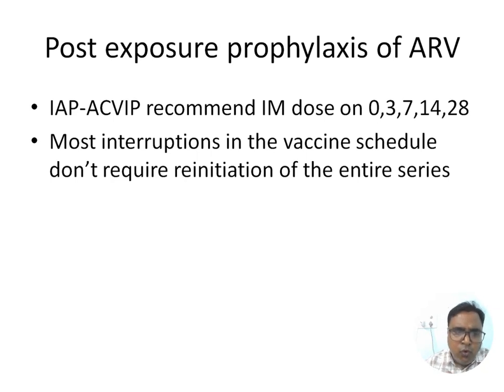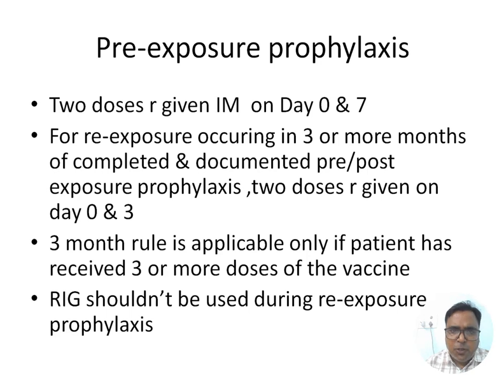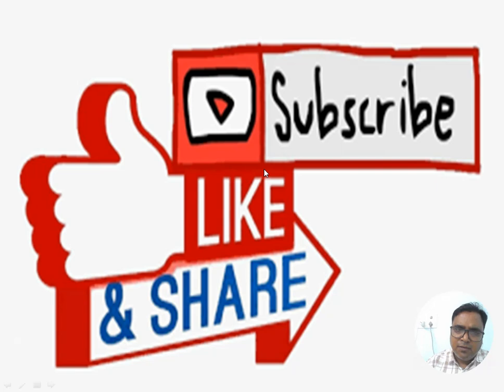Interruption in the vaccine schedule does not require reinitiation of the entire series. Re-exposure, repeat exposure less than 3 months, only wound care. More than 3 months, 2 IM doses on day 0 and day 3. And rabies immunoglobulin is not indicated in case of re-exposure prophylaxis. Pre-exposure prophylaxis, 2 doses, day 0 and day 7. This we have to remember. The 3-month rule is applicable only if somebody has received 3 or more doses of the vaccine. And rabies immunoglobulin is not required whenever there is a re-exposure prophylaxis. Thank you.